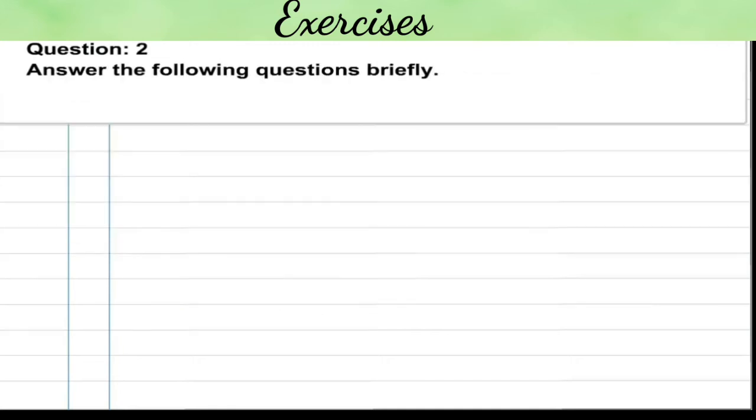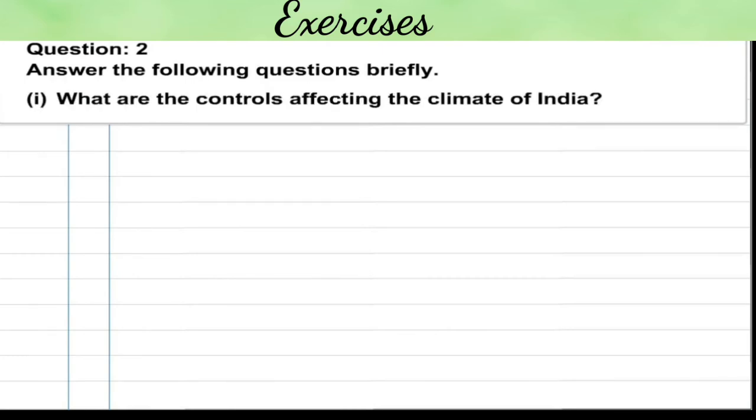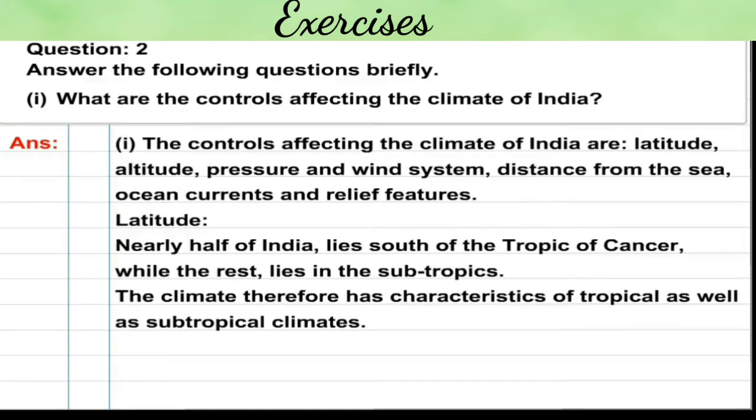Question number 2. Answer the following questions briefly. Number 1. What are the controls affecting the climate of India? Answer. The controls affecting the climate of India are latitude, altitude, pressure and wind system, distance from the sea, ocean currents, and relief features.